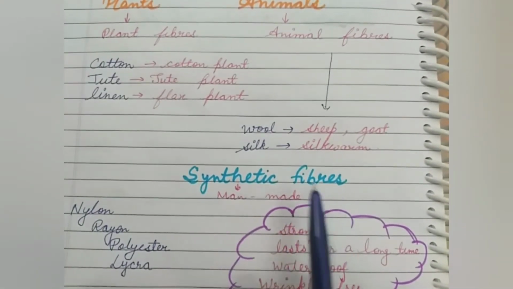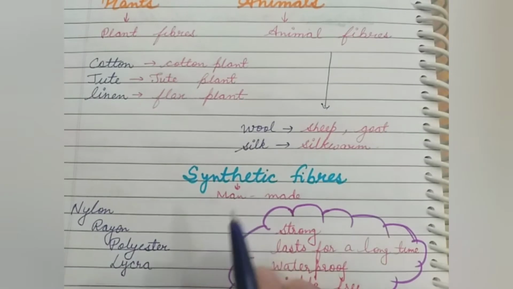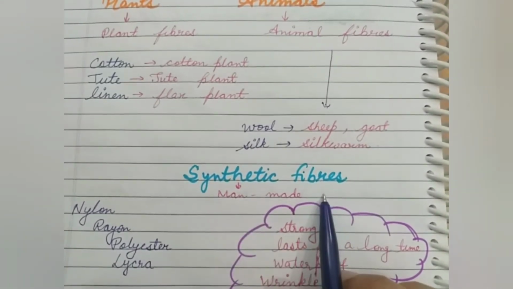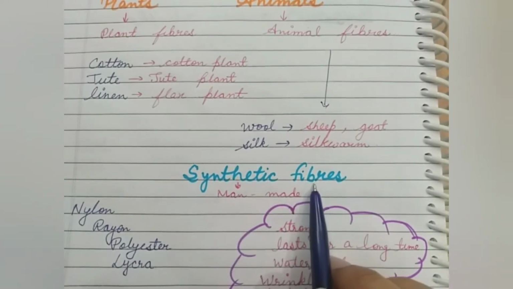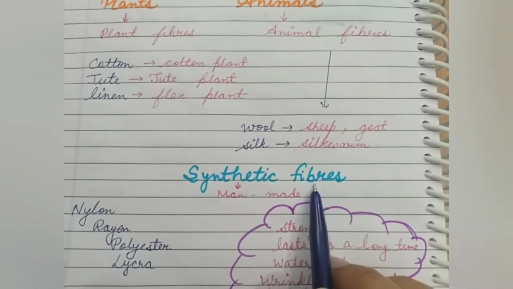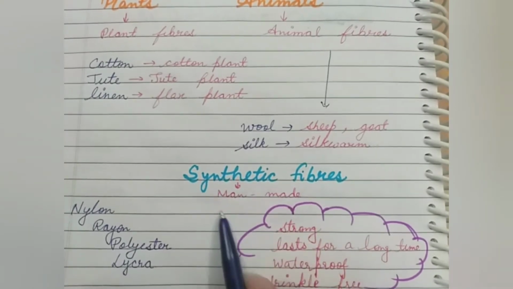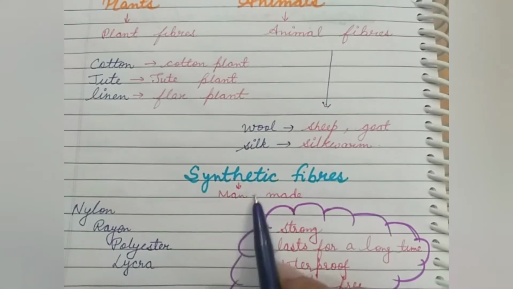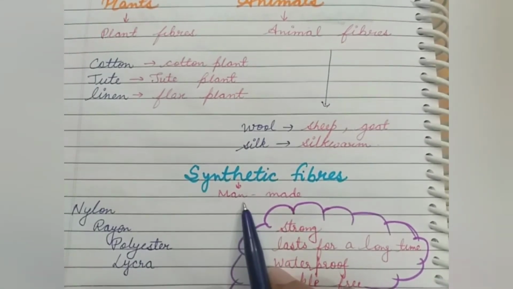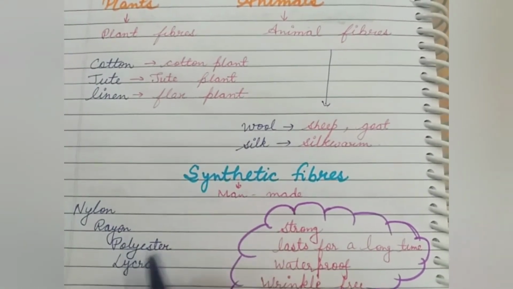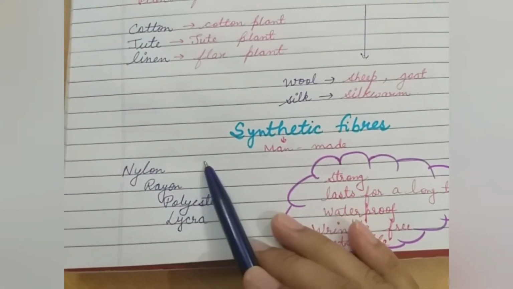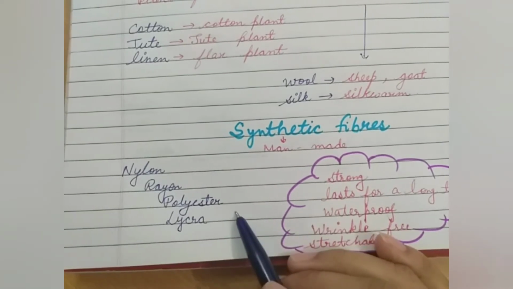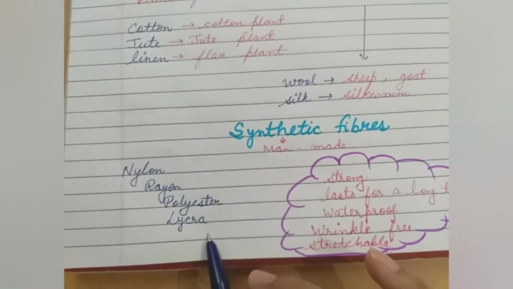Synthetic fiber. The word synthetic means man-made, that is, not natural. So synthetic fibers are fibers that are made by man. Some examples are nylon, rayon, polyester, and lycra. So these are some man-made fibers.